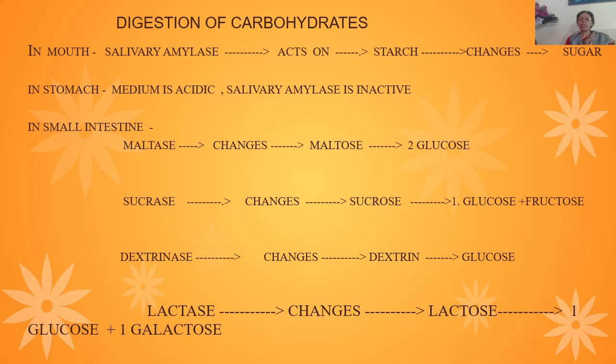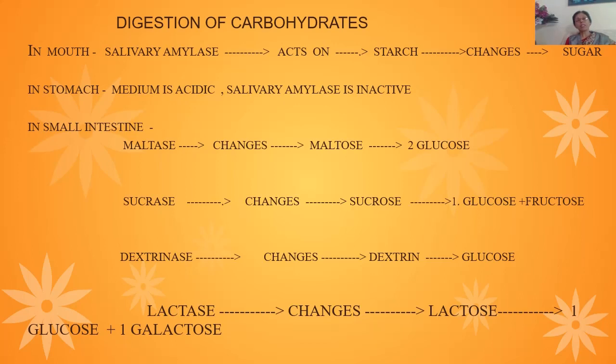Next is digestion of proteins, which we will study: how digestion of proteins takes place. But before that, fats are also present in our diet. Fats are digested with the help of an enzyme called lipase.